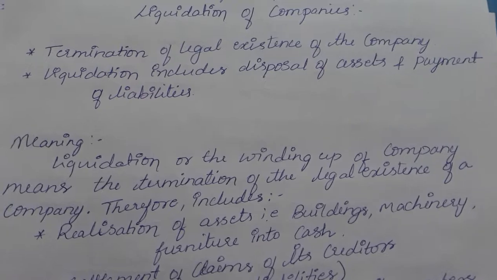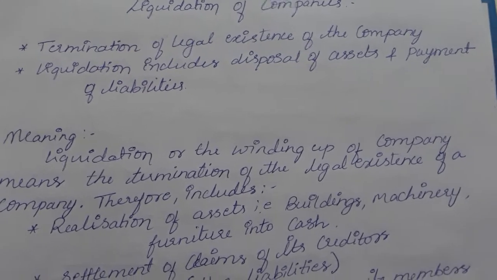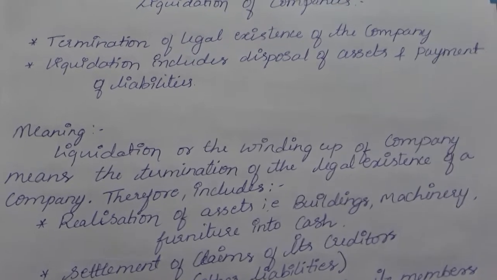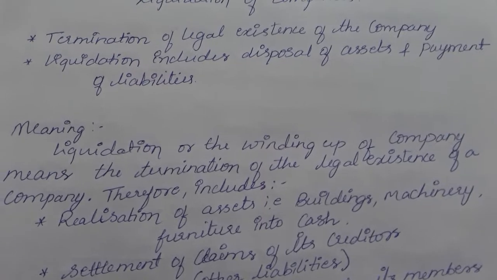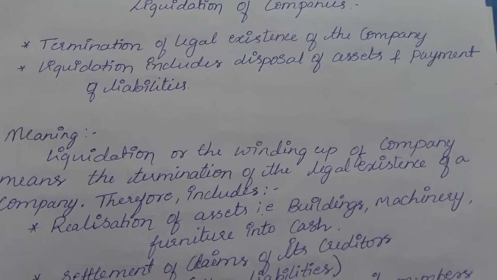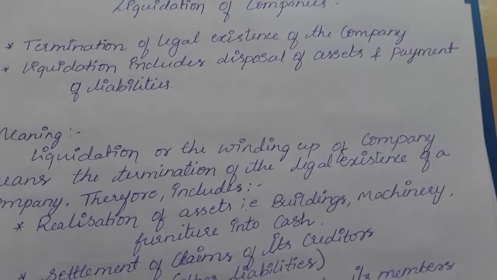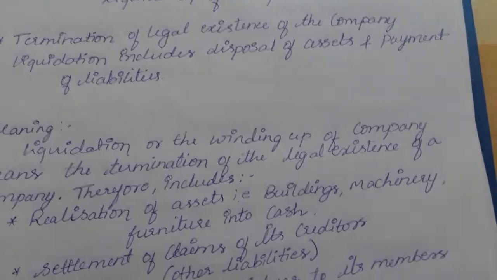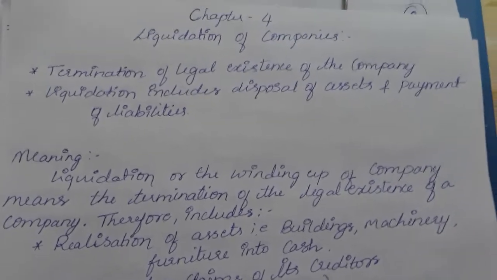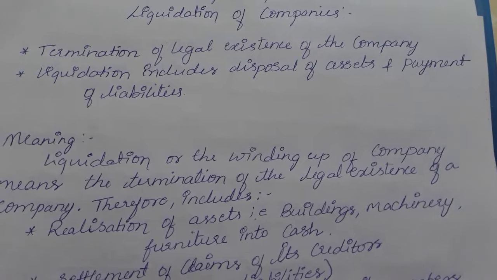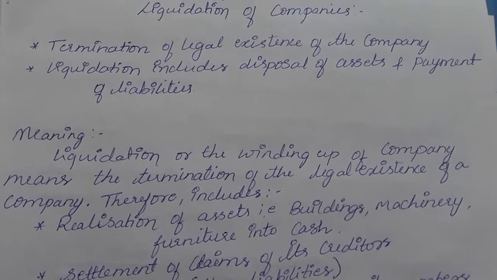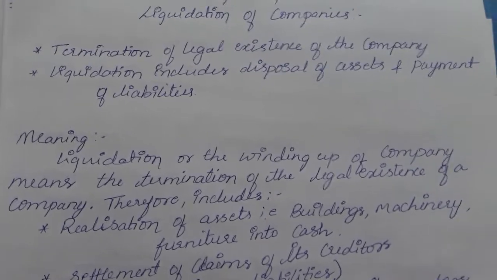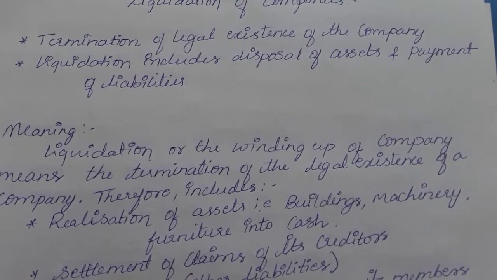So in liquidation, there is termination of the legal existence of a company. Liquidation can simply be said to be the termination of the legal existence of a company. Maybe some X company is coming to an end; there is a termination of that particular company. Liquidation includes disposal of assets and payment of liabilities. So what all does this liquidation include?